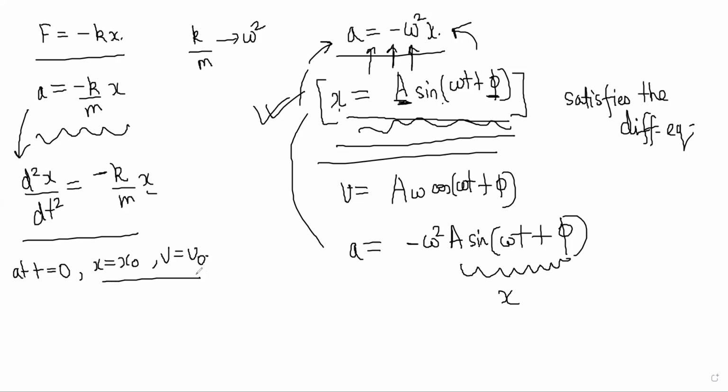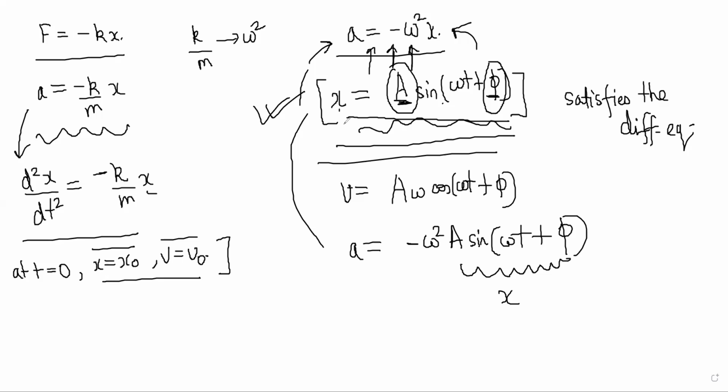This information has to be given to you in the problem itself, like what the situation was in the beginning of the motion, when you started looking. Without knowing these two initial conditions, it is impossible to find A and phi. Then it will be an infinite number of functions that might satisfy it, just like we did the dy by dx is equal to x case. So you need to know these two things. That might be hidden in the problem somehow. It will be given somewhere, and you have to notice it.